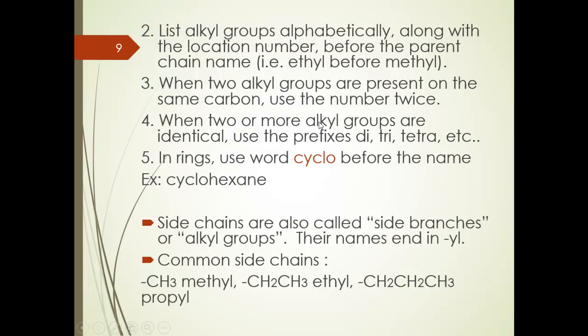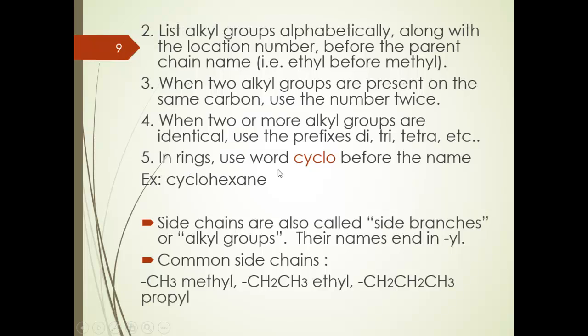For example, if I have an alkyl group at carbon 2, and this is methyl, and also one at carbon 5, I will write 2,5-dimethyl. I have 2 methyl side chains, so I will use dimethyl, and I will write before them the numbers of the 2 carbons that the 2 methyls attach to.